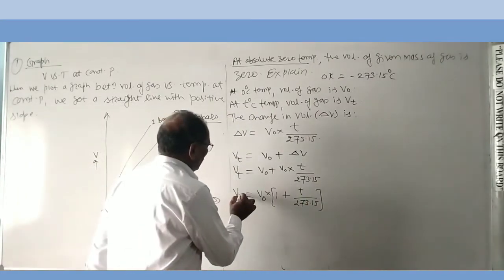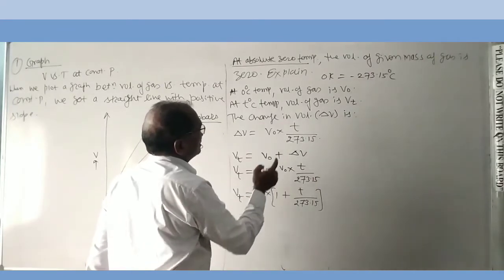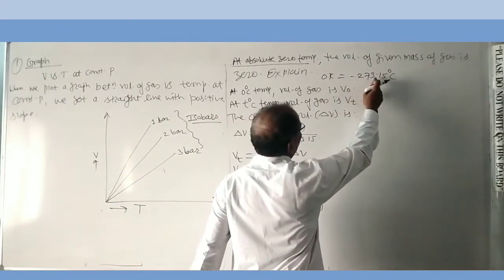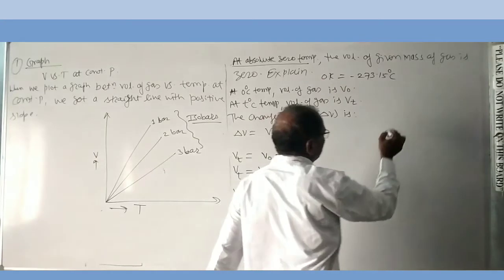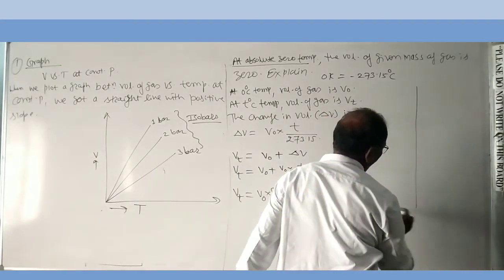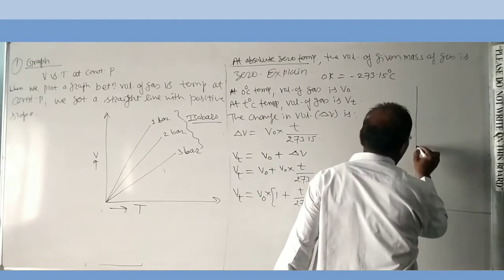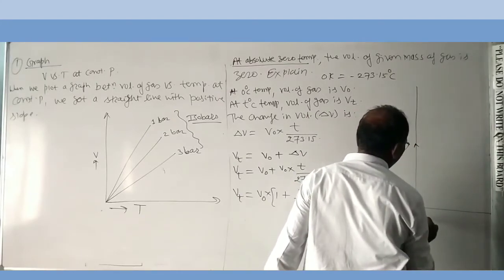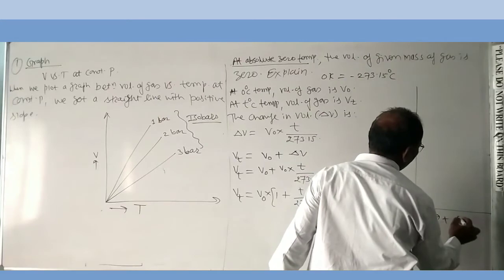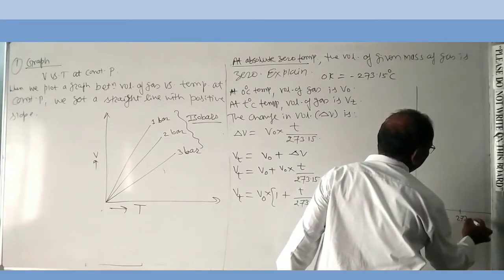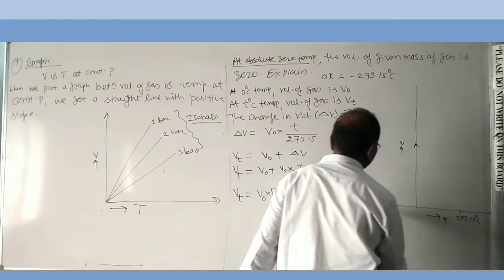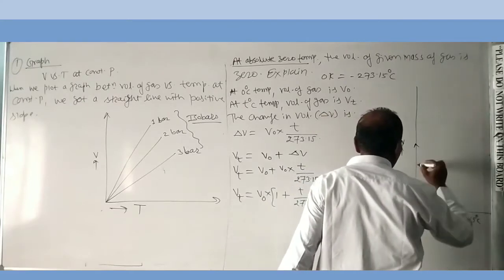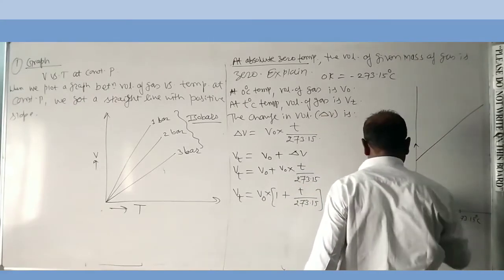Here, the volume at temperature minus 273.15 degrees Celsius, when we plot a graph of volume versus temperature, the graph is like this.